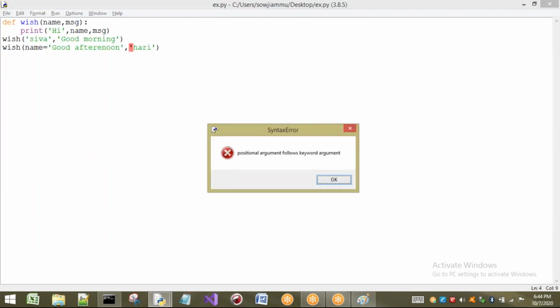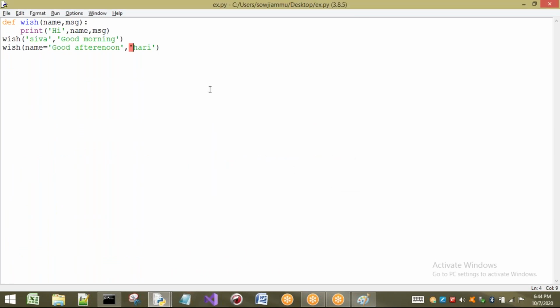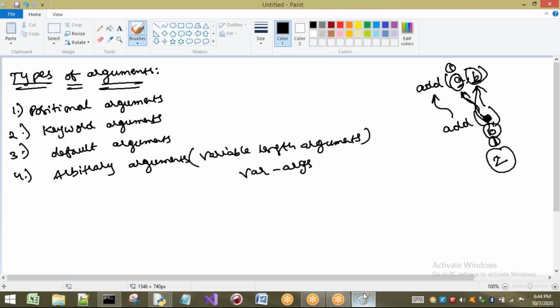You may think that, but again it is going to give me what? Error only. The reason is there is one rule. That rule is, I am going to write it once here: if we want to pass positional arguments along with keyword arguments, then the positional argument should compulsorily be first and the keyword argument should be next.